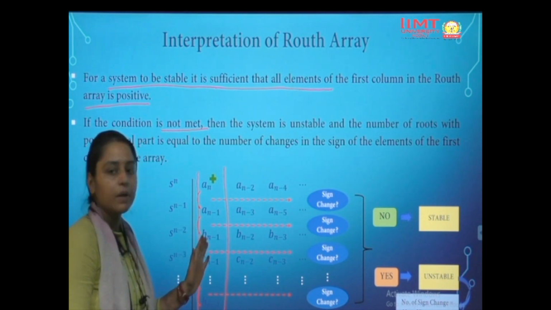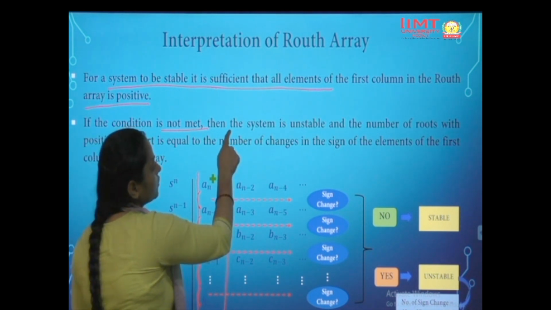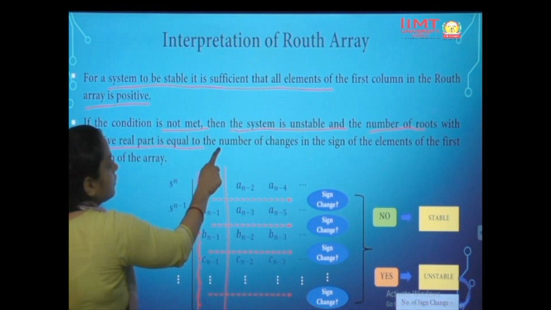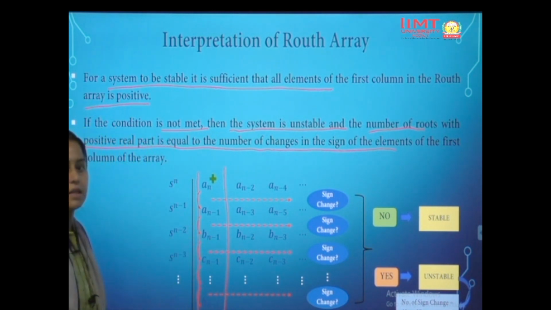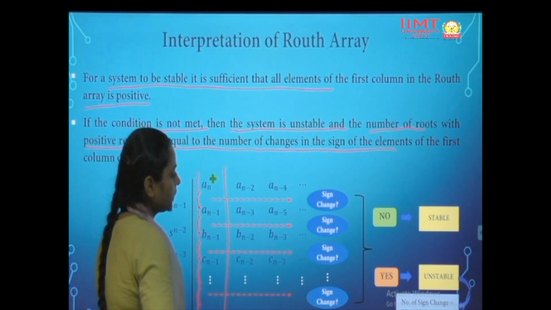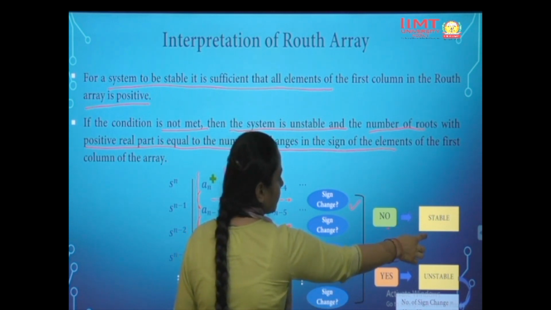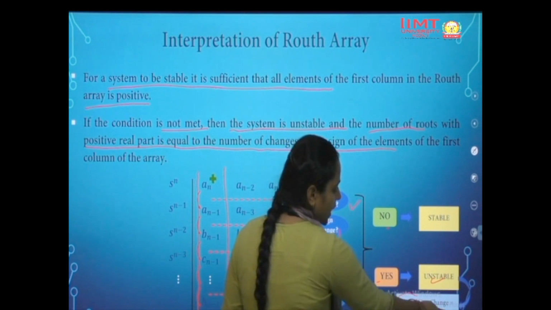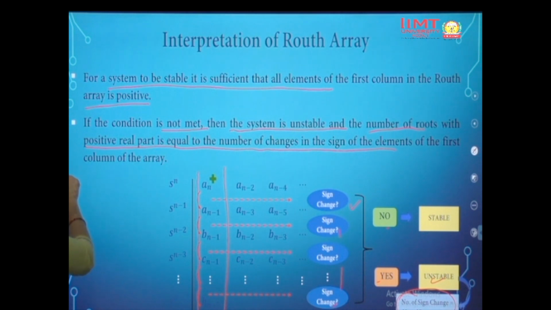But how many poles are lying on the right hand side? The system is unstable, and the number of roots with positive real parts is equal to the number of changes in the sign of the elements. So how many times the sign changes, that many roots are lying on the right hand side of the plane. If there is no sign change, then the system is stable. If there is a sign change, then the system is unstable, and the number of sign changes equals the number of roots in the right half of the S plane.